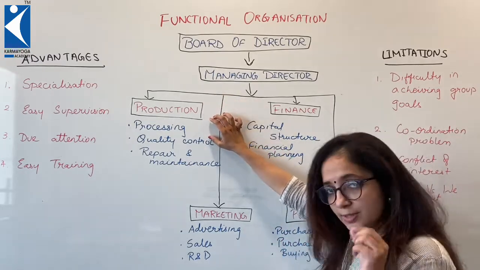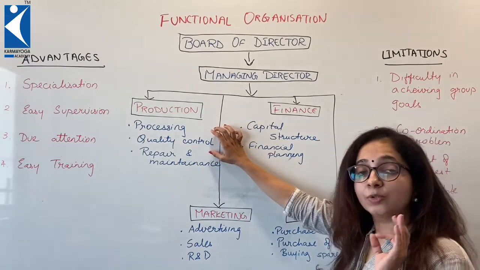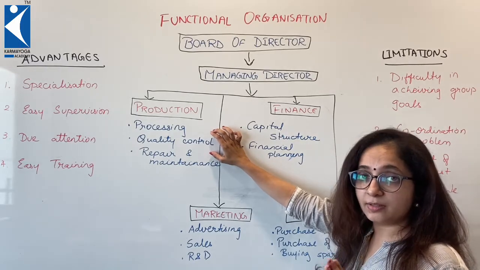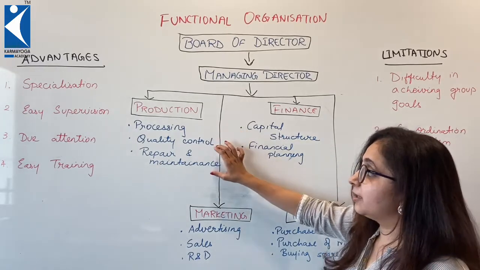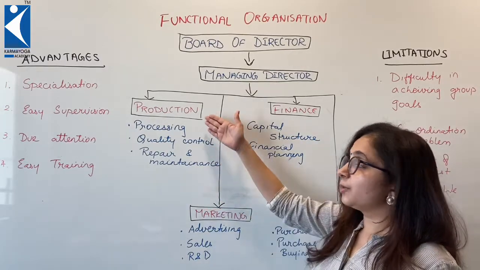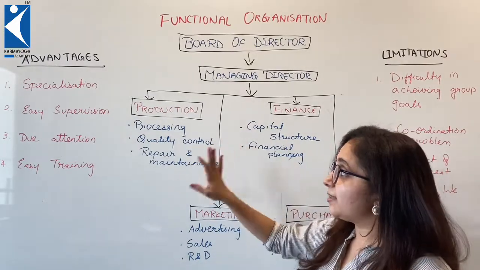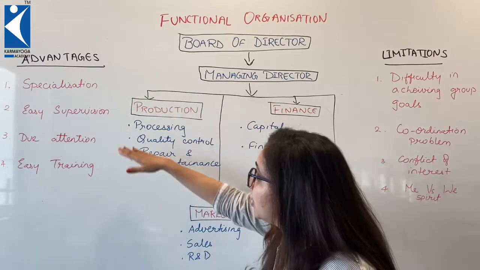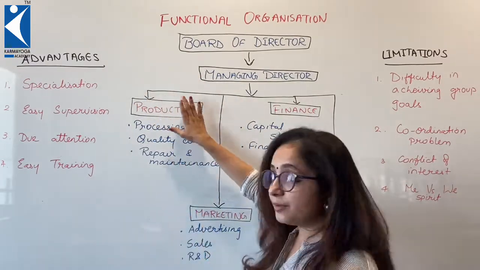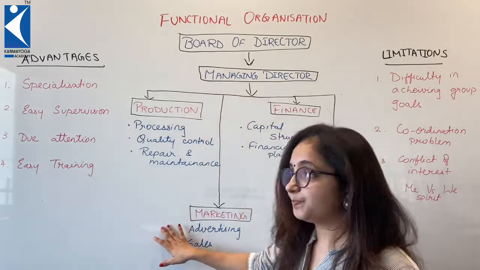So whether it is processing the entire product, quality check, that is, the quality parameters are followed, and repair and maintenance. If anything goes here and there, then in order to make sure that the production remains intact, they have to look after repair and maintenance. So the whole production affair is handled by this particular department. The function of the production department would be to look into manufacturing.